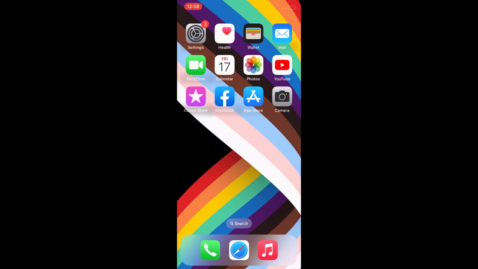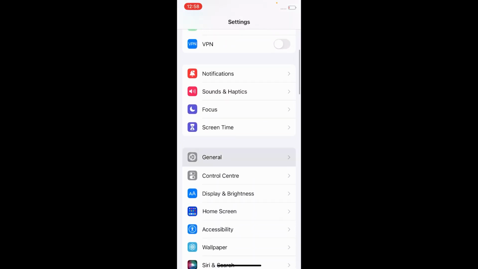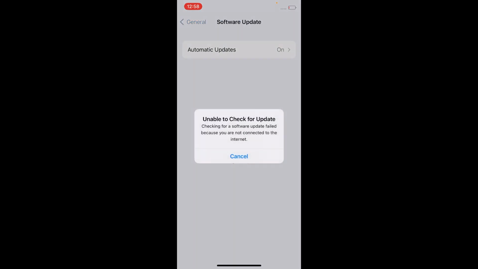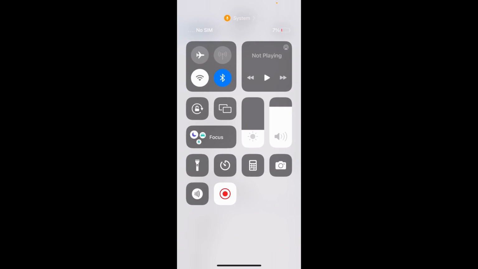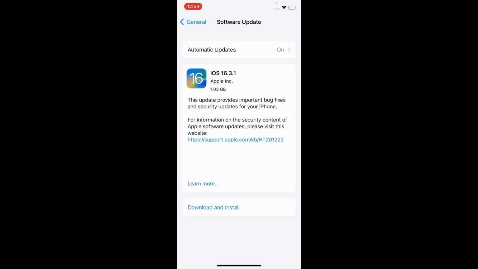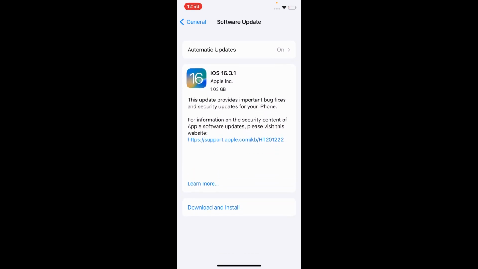Now let's move on to the second method. For that, open the settings, scroll down and tap General, tap on Software Update. Before updating the iPhone, make sure that your iPhone is connected to the internet. If your iPhone is showing a new iOS version here, then you have to install it on your iPhone.